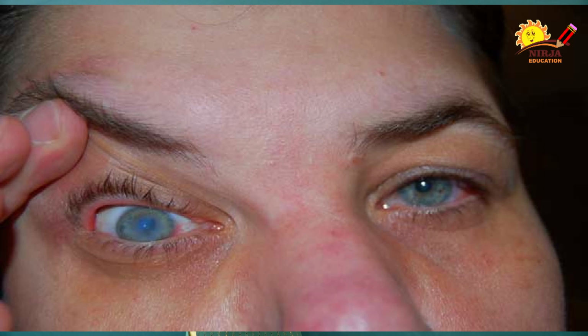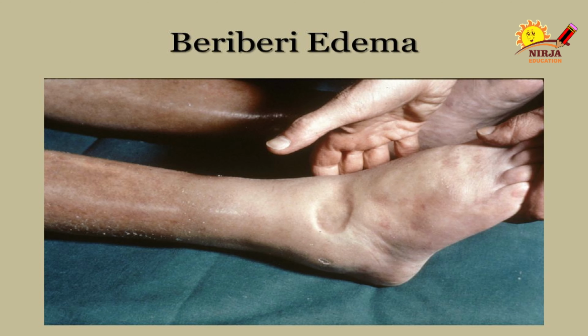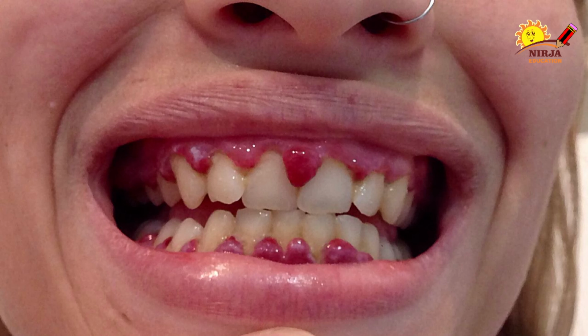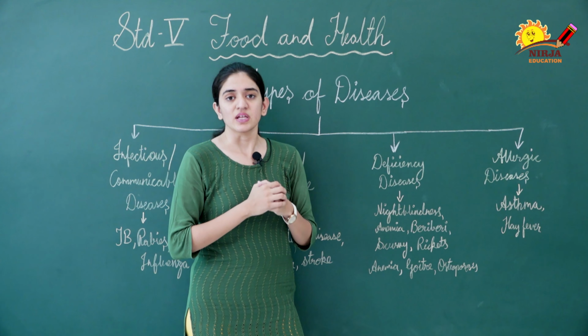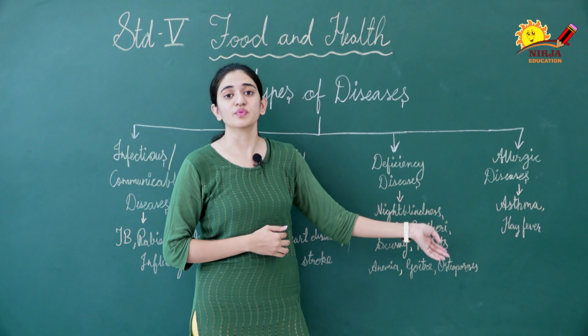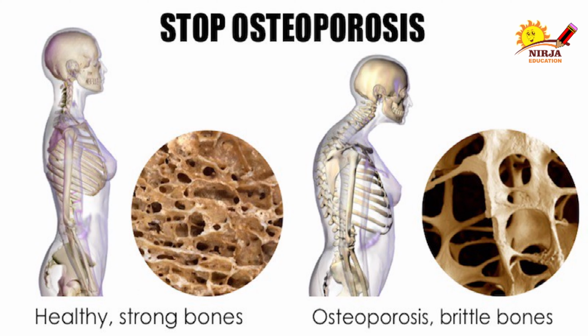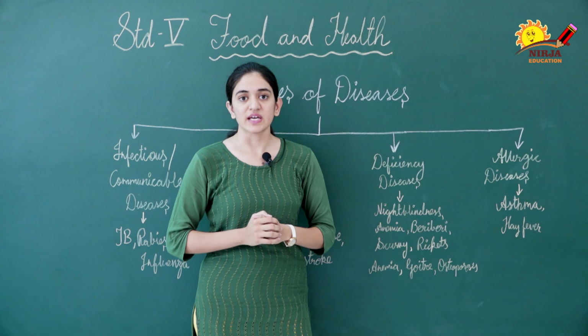Night blindness is caused by the deficiency of vitamin A. Then anemia and beriberi are caused by the deficiency of vitamin B. Next, scurvy is caused by the deficiency of vitamin C. Rickets is caused by the deficiency of vitamin D. And some diseases like anemia are caused by the deficiency of iron. Then goiter is caused by the deficiency of iodine. And osteoporosis is caused by the deficiency of calcium.